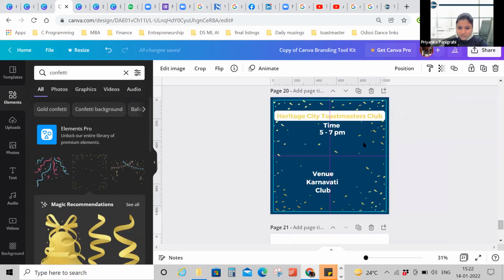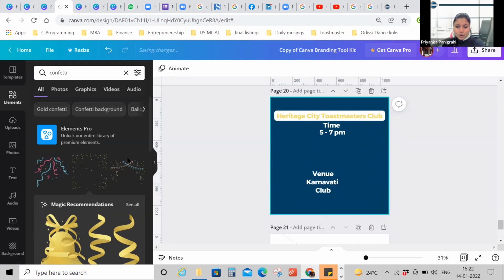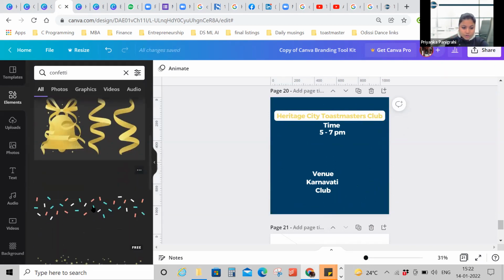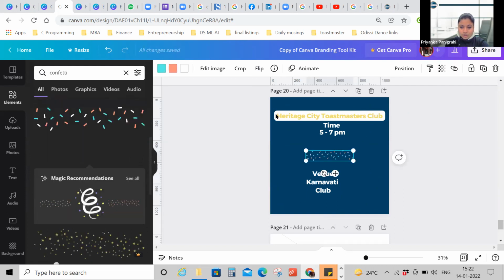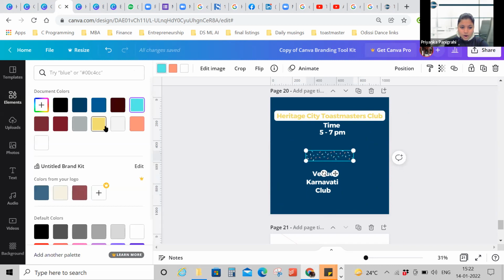So you can put this, but I'm not sure if the yellow color is of our brand guideline. So this might cause you some trouble. So you might want to select one where you can change the color. Let's say this one. So what you can do is you go and change all the colors to yellow, or let's say white and yellow. So what you can do is, now I am copying this. I've duplicated it. Again, duplicate it and shift it here.